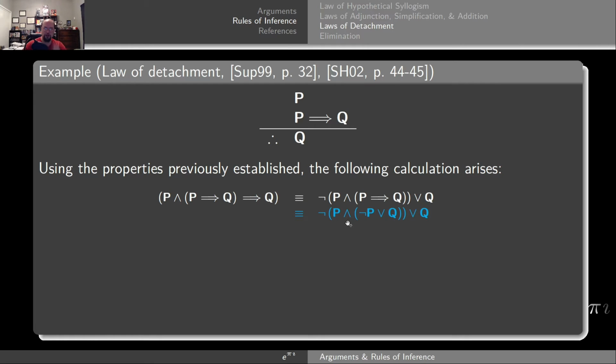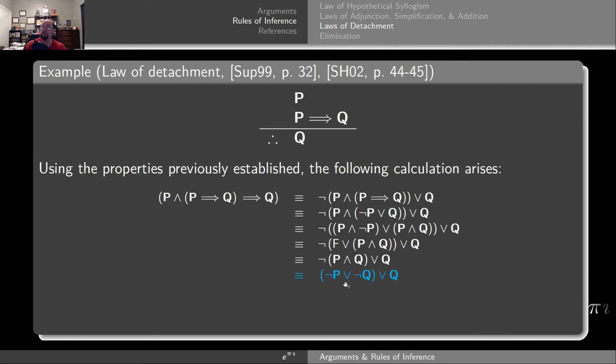Now, I have a conjunction sitting on top of a disjunction. By the distributive law, I can rewrite that as P conjunction with negation P, disjunction P conjunction with Q. Now, P conjunction with negation P is the law of non-contradiction, which is always false, which will give me a false statement here. Now, false is the identity element for disjunction, so it melts away, leaving me with just P conjunction with Q. Using De Morgan's laws, I can distribute the negation at the cost of changing conjunction to disjunction, give me this. Now, disjunction is associative, so I can regroup this with the Q's together to give me this.